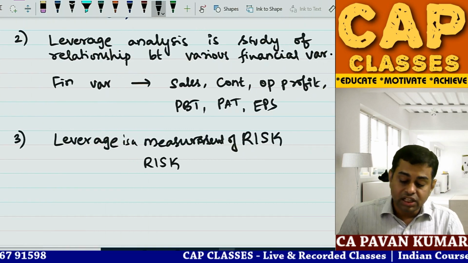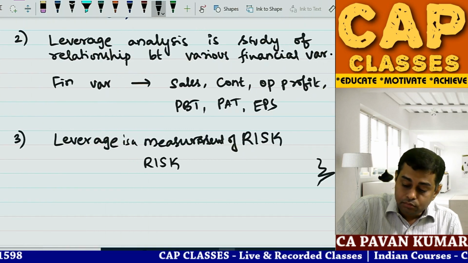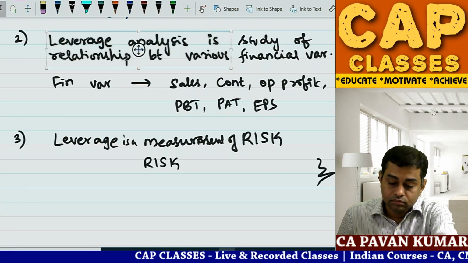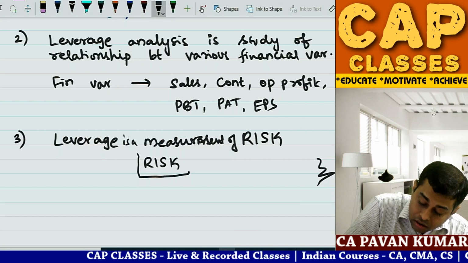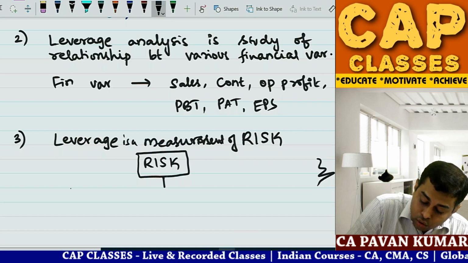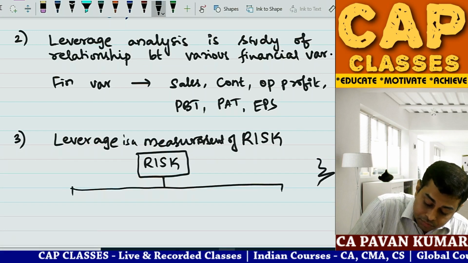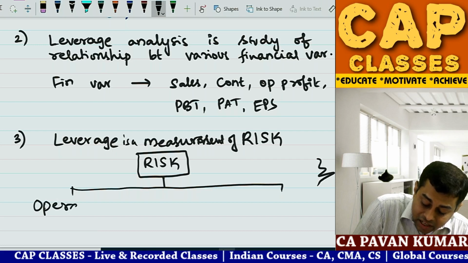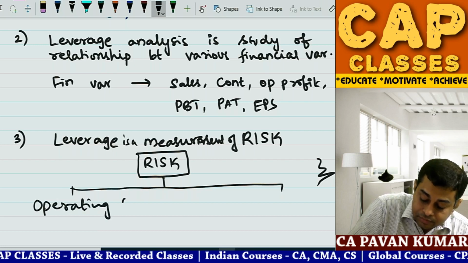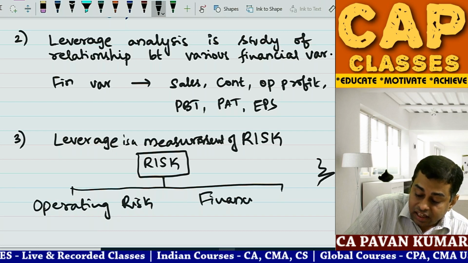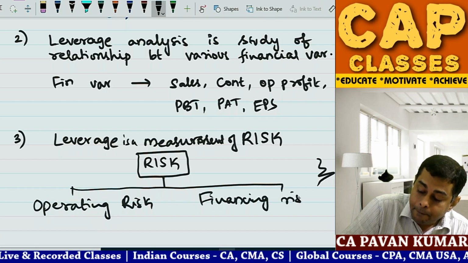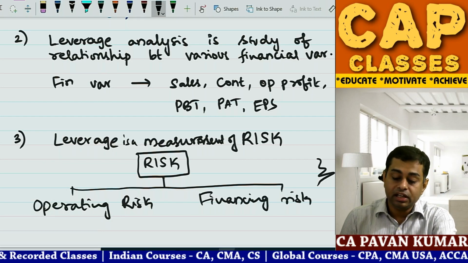So leverage is a measurement of risk. From this, write down two arrow marks down: operating risk, financing risk.